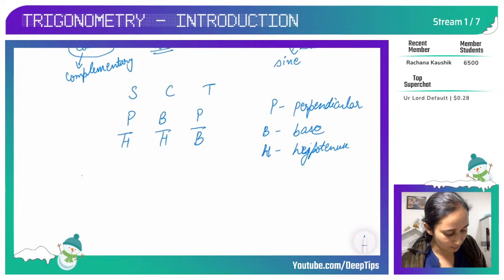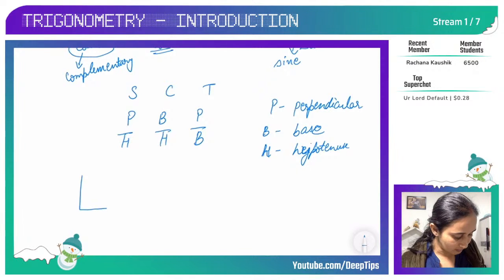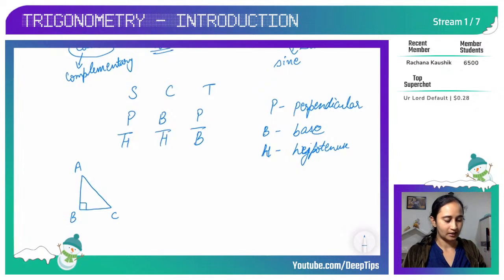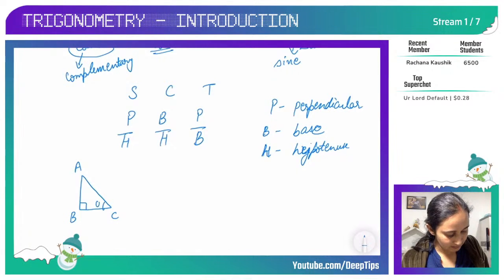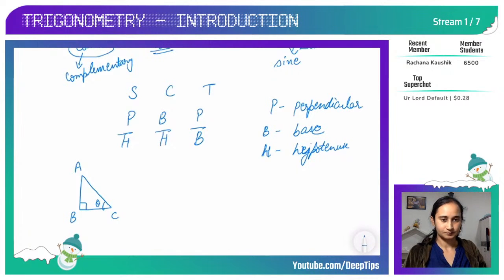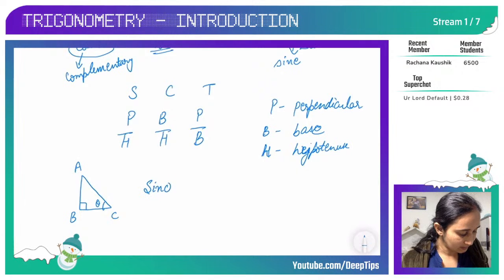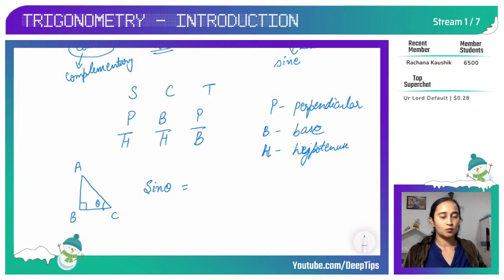Now let's try to understand what this Pandit ji is trying to say. Here is my right angle triangle ABC, and let's take this angle theta. When I say sine theta, what is this trigonometric ratio?